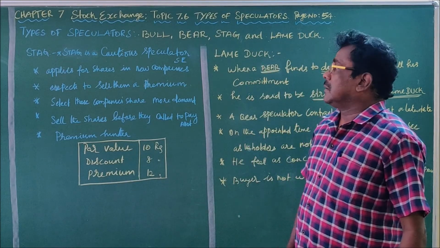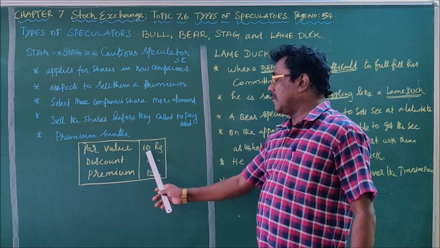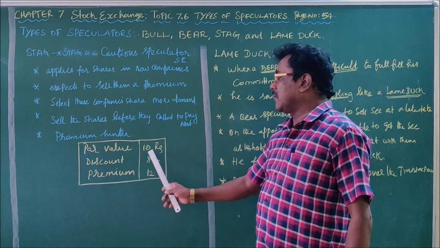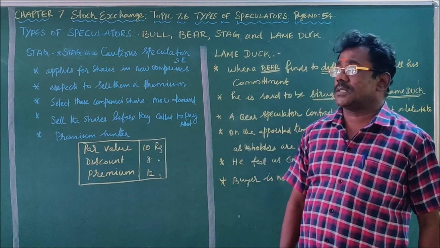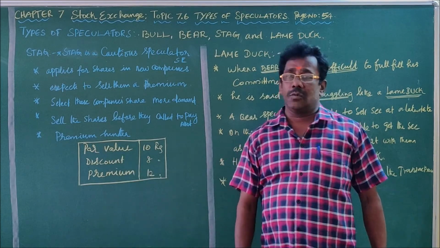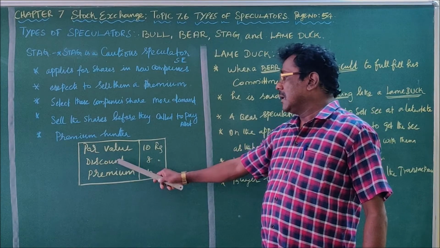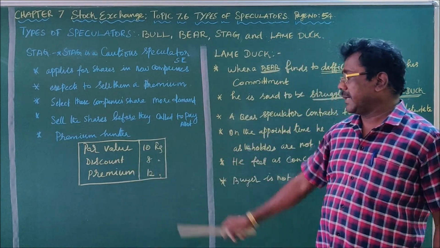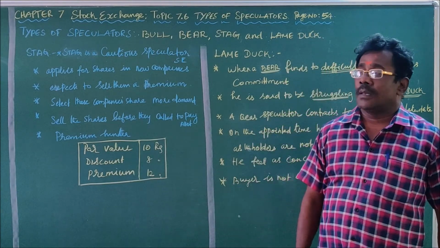When the speculator sells the share at the same value as the share, suppose the value of the share is 10 rupees, and he sells it for the same 10 rupees, it is called sold at par. Suppose he sold it for less than the face value, that is 8 rupees, that means sold at a discount.